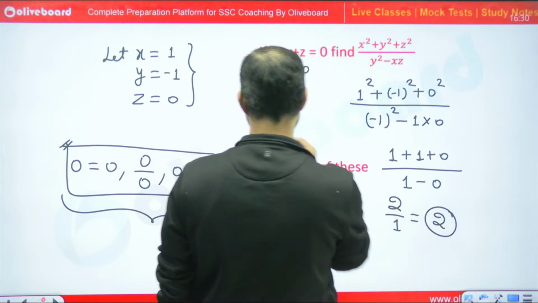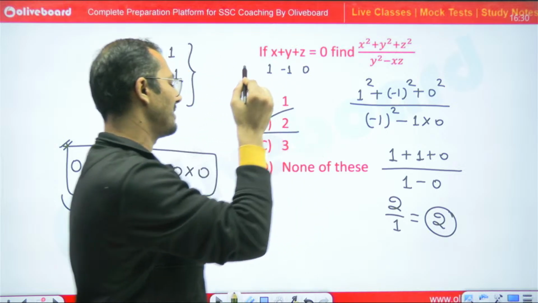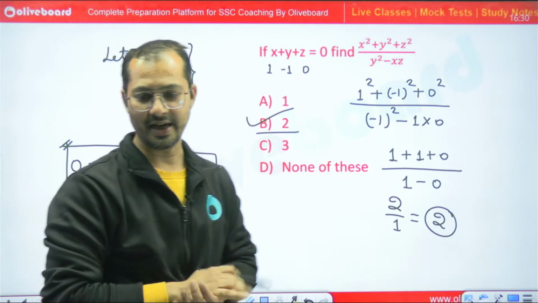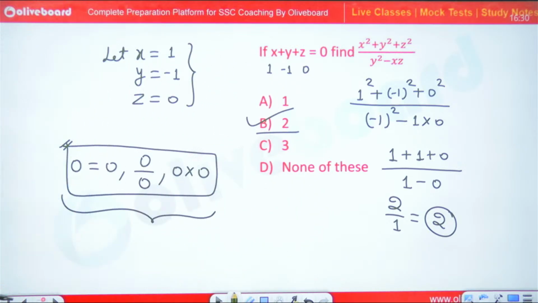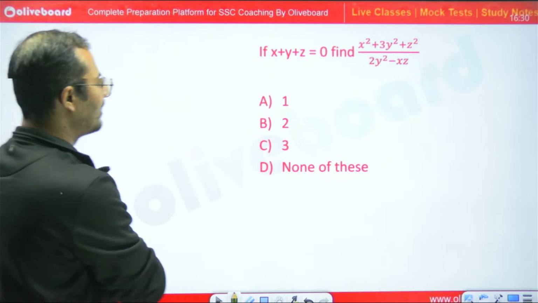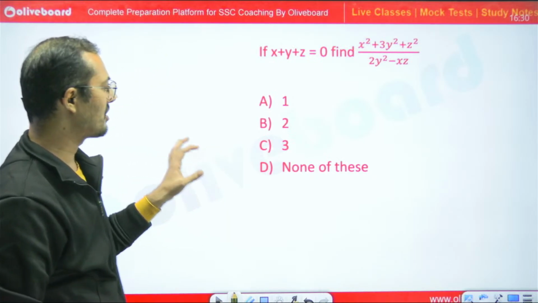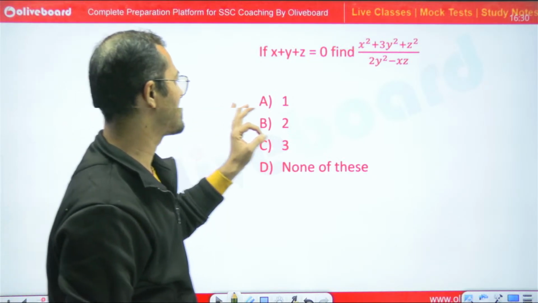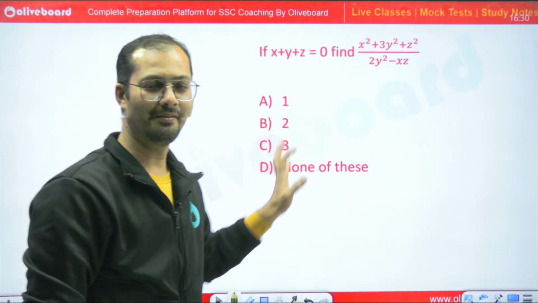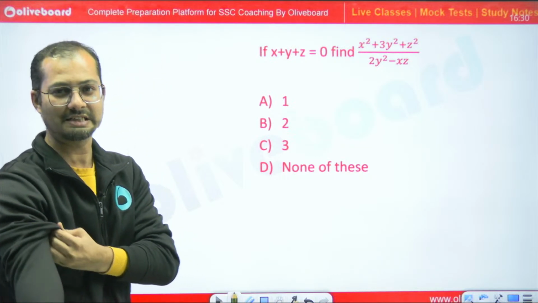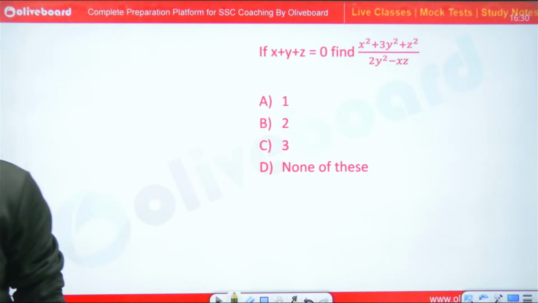Yes, 2 is the right answer. B is the right answer. Very good. Now tell me what would be the answer for this question. This question is also based on the same pattern. Now tell me what is the answer for this question.